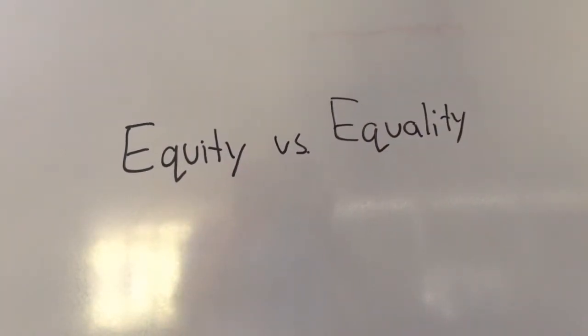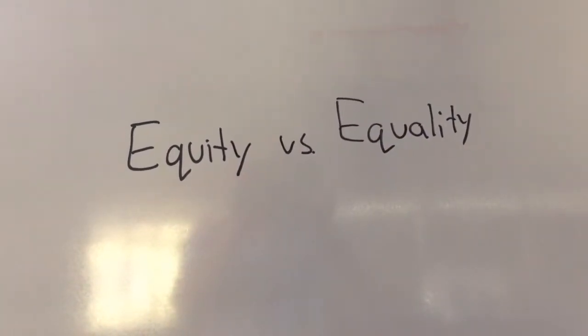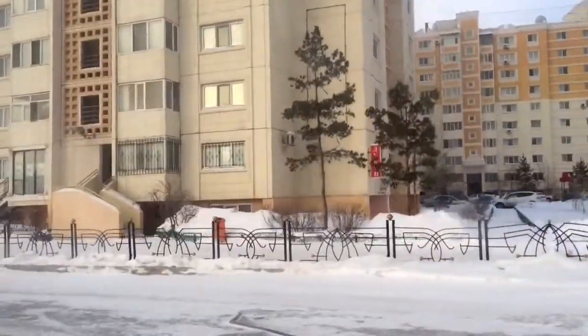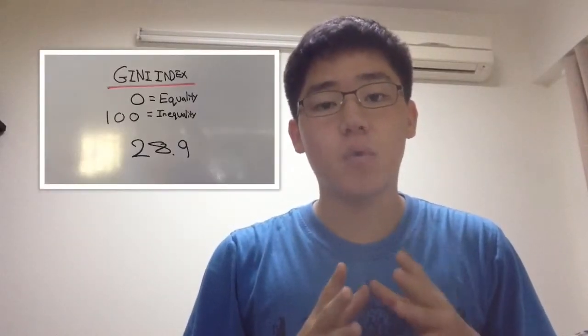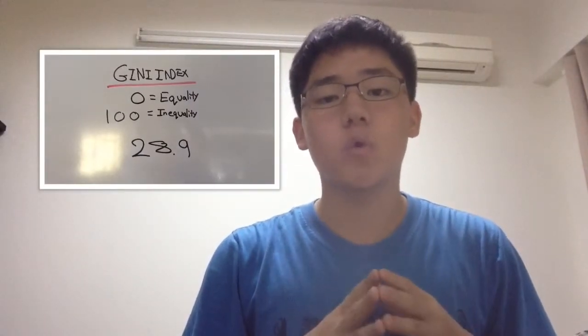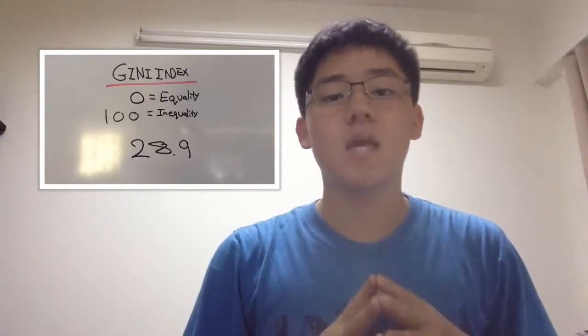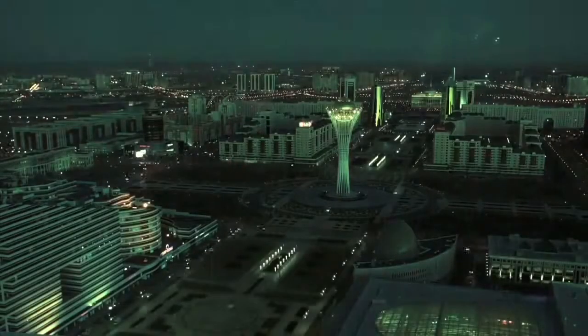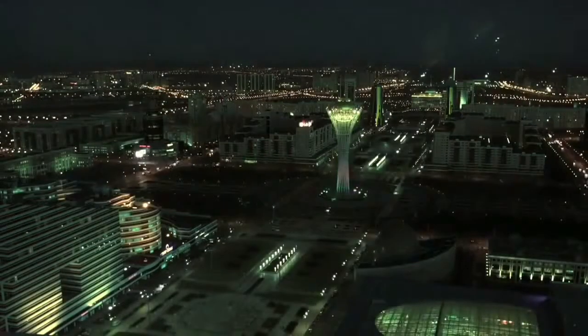Therefore, equality and equity come in. Equity is fairness, while equality is receiving the same. The Gini index attempts to measure the income distribution of a nation's residents. The Gini index for Kazakhstan is 28.9, with 0 meaning total equality and 100 meaning total inequality. 28.9 is a great value, which suggests that Kazakhstan has equal income distribution, which means most of the people will have money. Kazakhstan's government is probably making policy for equality.